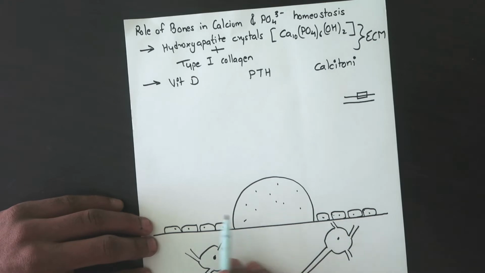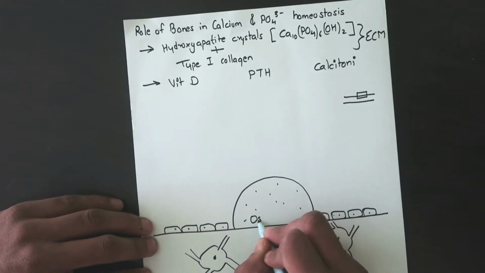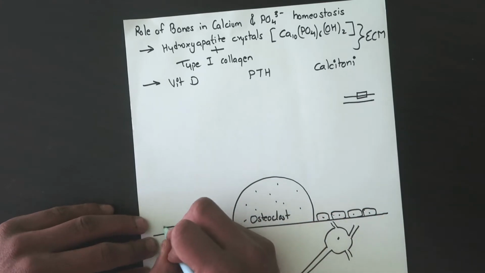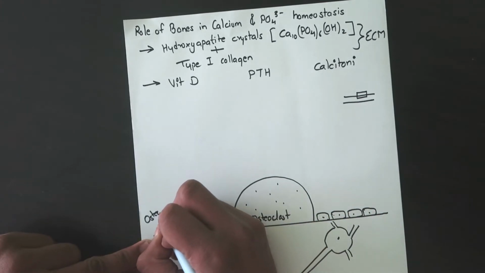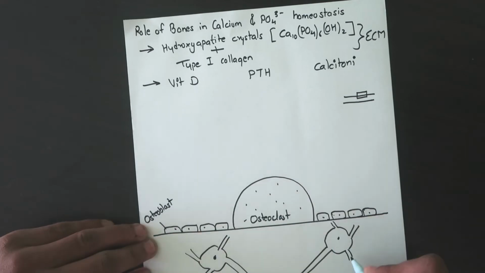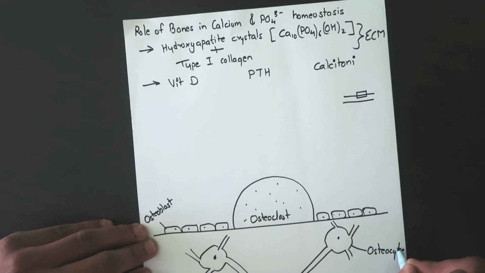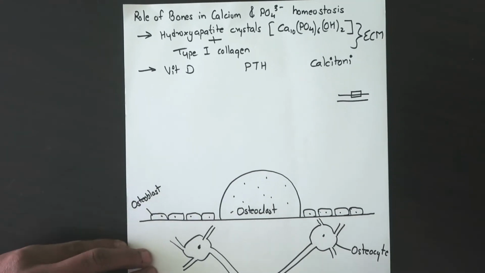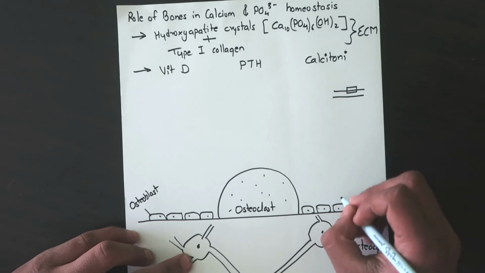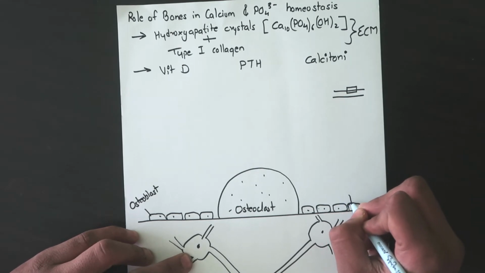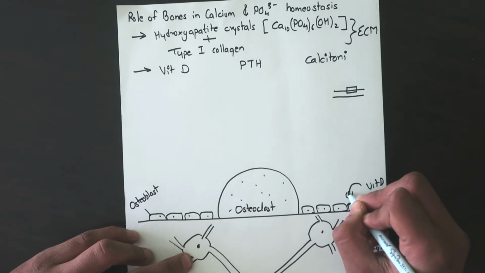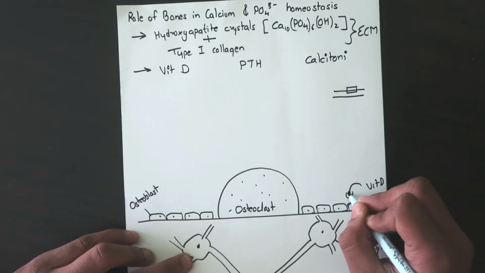So these are the few cells that are present in the bone. This giant cell is the osteoclast cell. These cells are the osteoblast cells, and these are the osteocytes. So these are the 3 cells that help in the growth and development of the bone. Vitamin D will have its receptor in the osteoblast cell. Vitamin D comes here and binds to its receptor in the osteoblast cells.